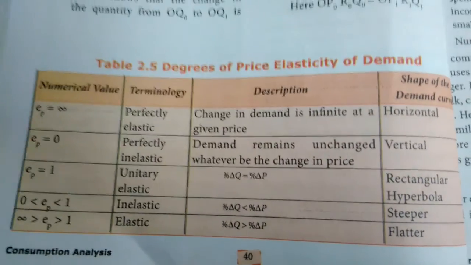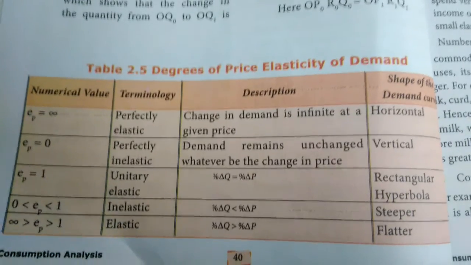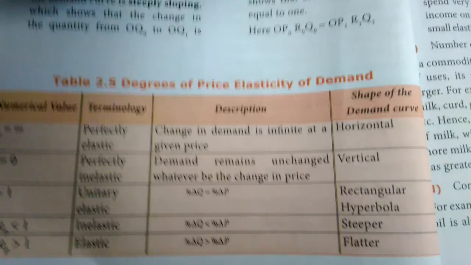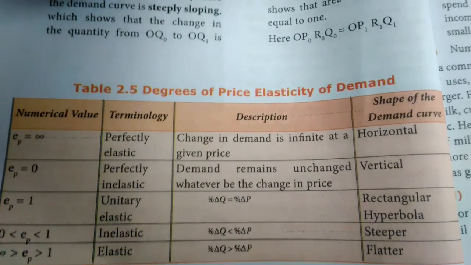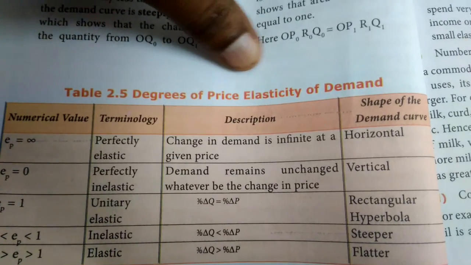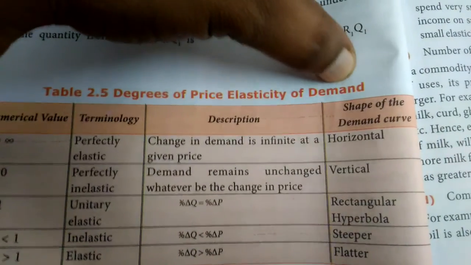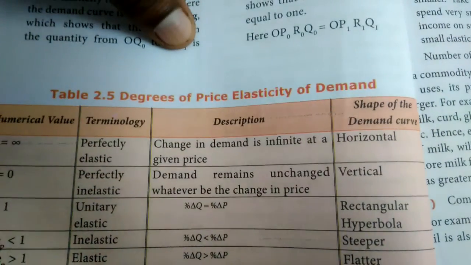So whatever the change in the price of that commodity, even 1 rupee or 2 rupees increase or decrease, the elasticity of demand will be infinity. The shape of the demand curve will always be a horizontal line parallel to the x-axis.